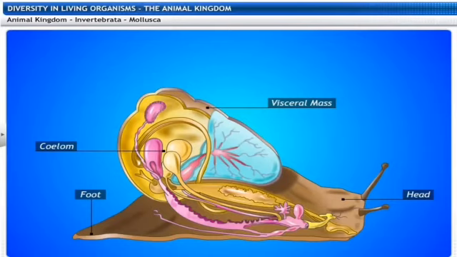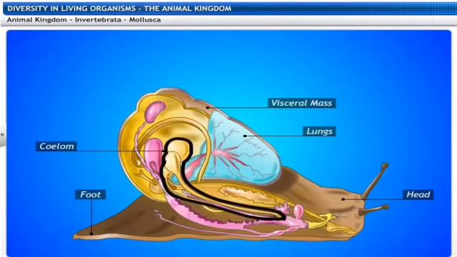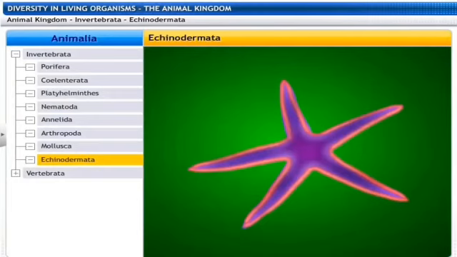Up to a certain extent, a very well developed coelom is there, and the lungs are used for the purpose of respiration. In the diagram, we can easily observe the various parts of the body. The kidneys are used for the purpose of excretion.